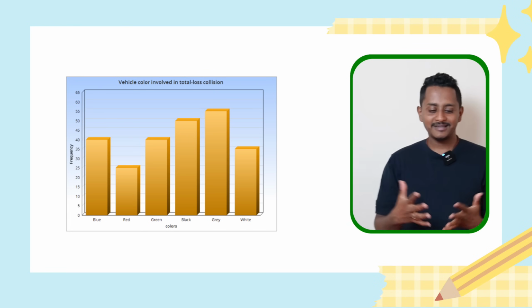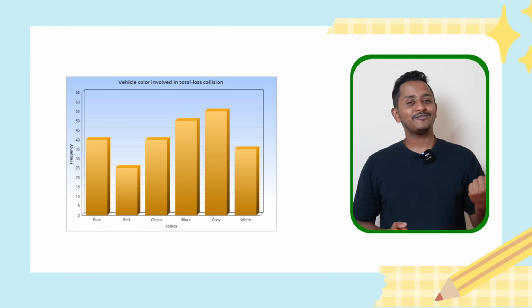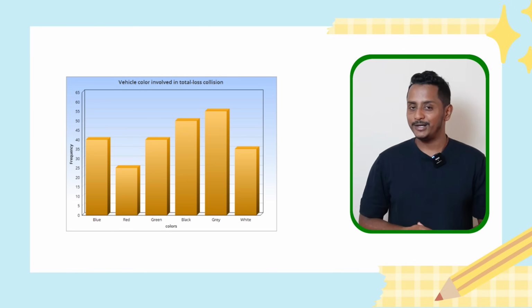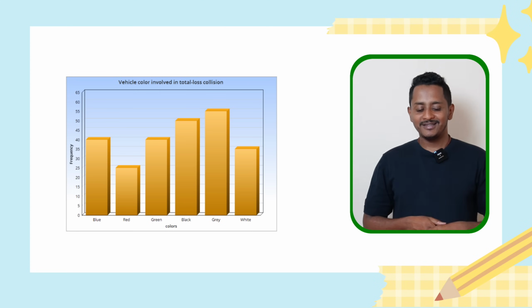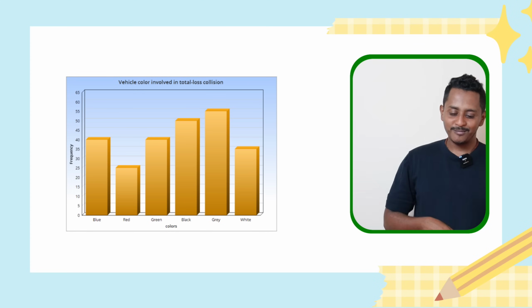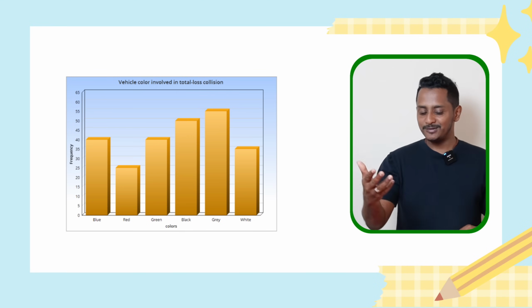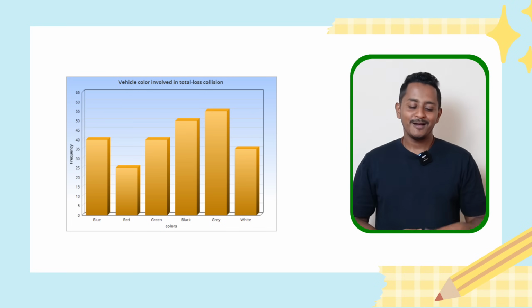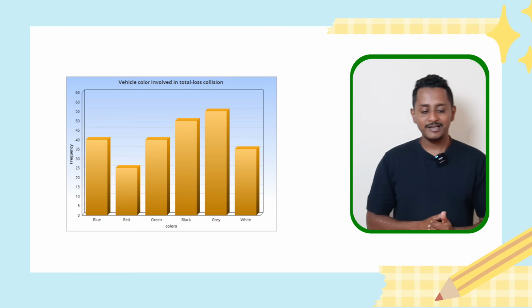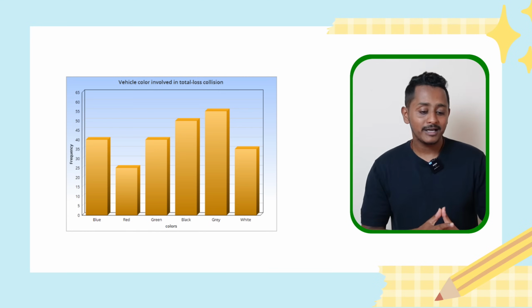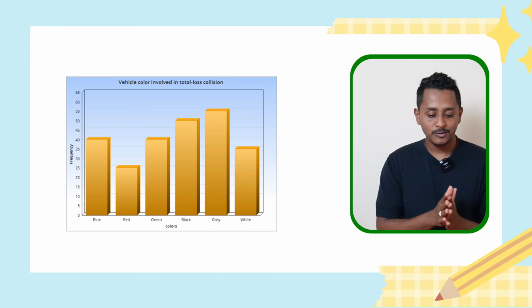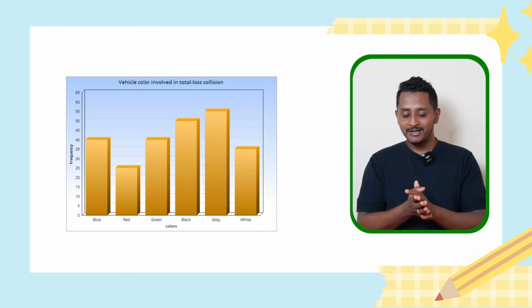Now I'm starting it. The image provided is a bar graph that gives information about vehicle color involved in total loss collision. The x-axis talks about the colors ranging from blue to white. The y-axis talks about the frequency in terms of the multiples of 5 from 0 to 65. Firstly, it is evident that gray color vehicle has been involved in the collision for most number of times with a value of approximately 55.